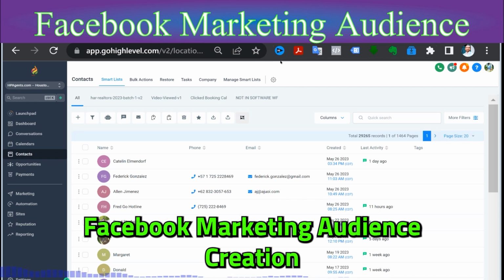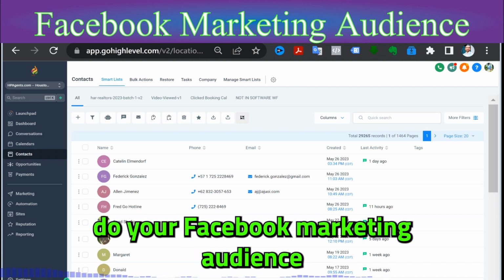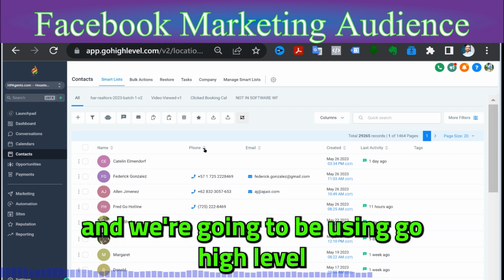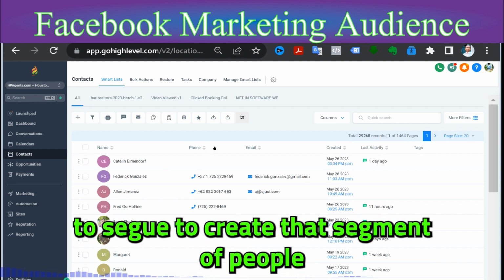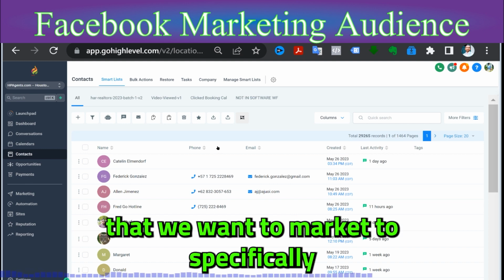Okay, it's very important to build your Facebook marketing audience, and we're going to be using Go High Level to create that segment of people that we want to market to specifically on Facebook.